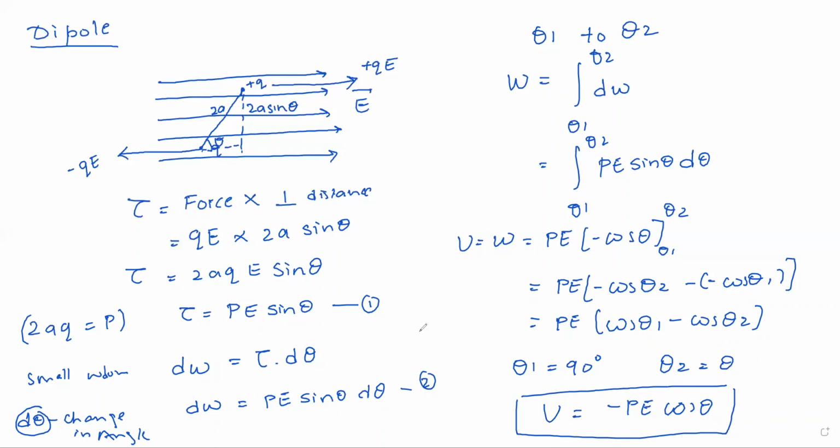So there are three special cases for the change in angle.